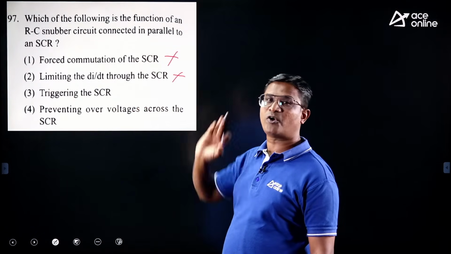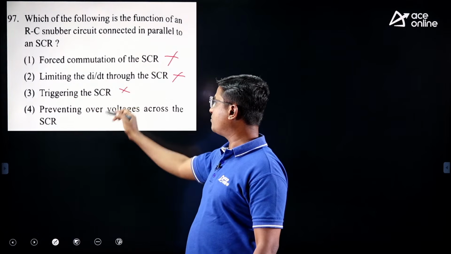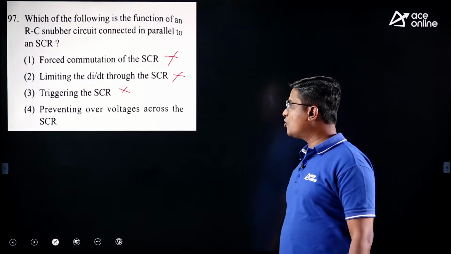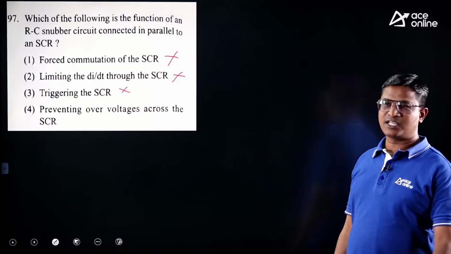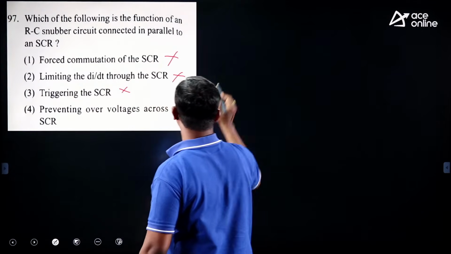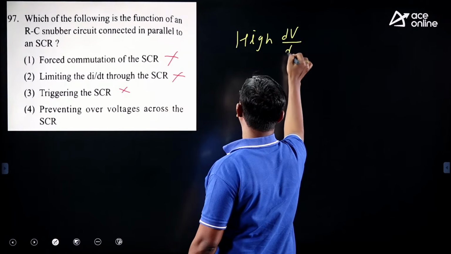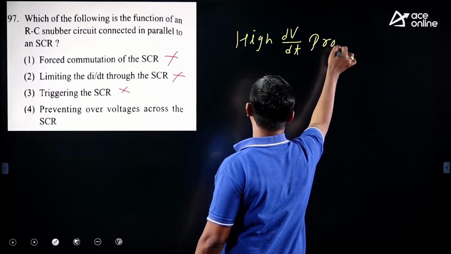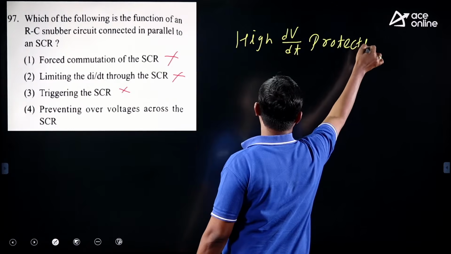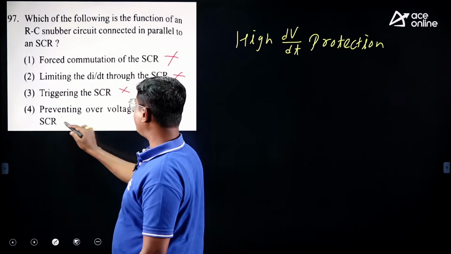No. To avoid false triggering, that is true. But I think there might be some mistake in the given option, a printing mistake. Preventing the over voltages across the SCR. Strictly speaking, an RC snubber is used for high dV/dt protection, but here they have not given the option high dV/dt. But the closest option is, as this is also voltage, option 4.